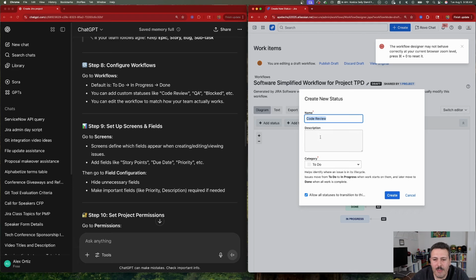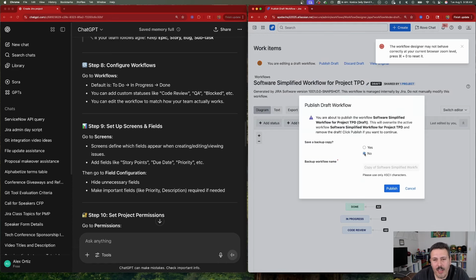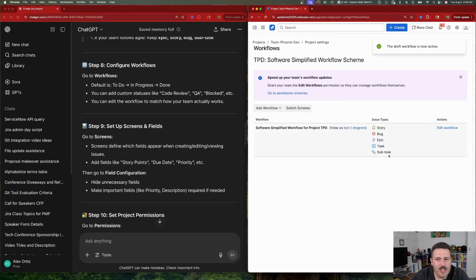So all these steps that I just did right now, I was expecting ChatGPT to give them to me. Maybe if I told it to go back and do step 8, maybe it would get more granular, but I am expecting those steps because if you don't do what I just did, it's not going to work. And then you need to publish your draft, which is a very key and critical step. And again, it's missing here. So I'm going to do that. But ChatGPT, you're losing points on this one because I would have done a couple of extra steps, especially when it comes to configuring your workflows.